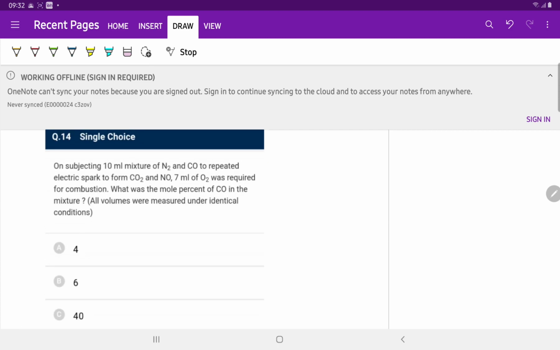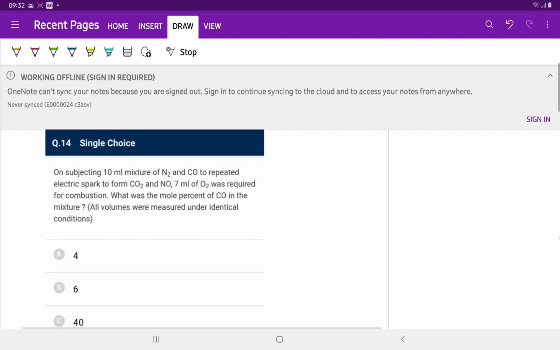Question number 14. On subjecting 10 ml of a mixture of N2 and CO to repeated electrical spark to form CO2 and NO, 7 ml of O2 was required for combustion. What was the mole percent of CO in the mixture? All volumes were measured under identical conditions. So number of moles is equal to number of volume; 22.4 liter contains one mole, so volume is proportional to moles.